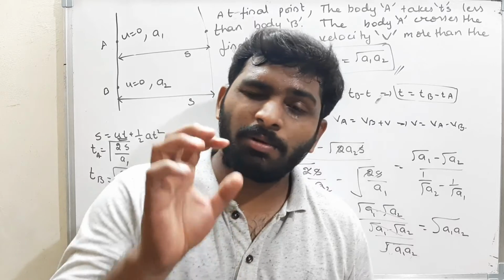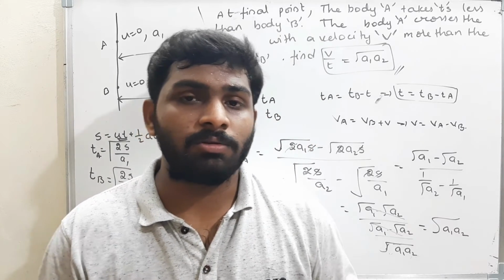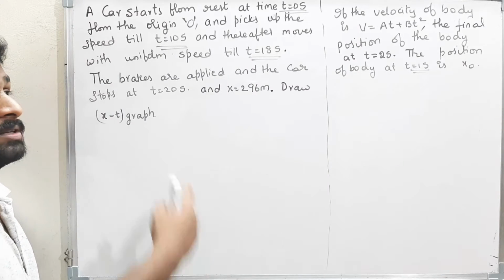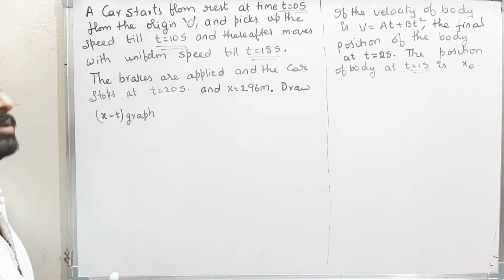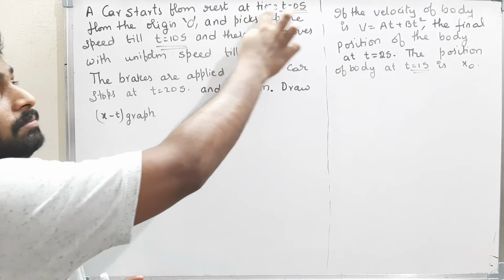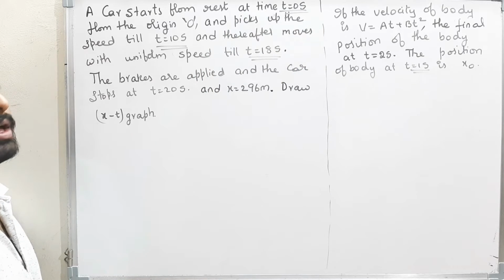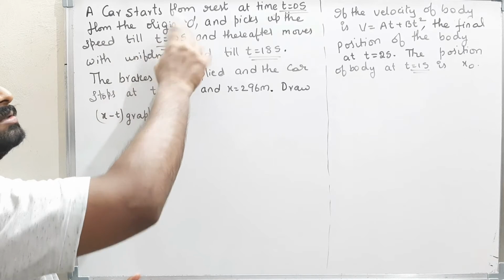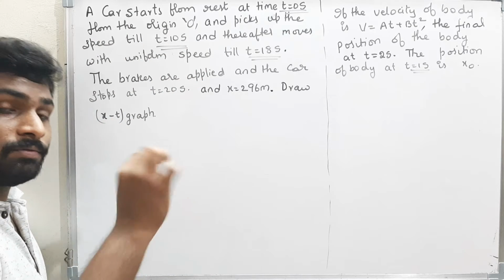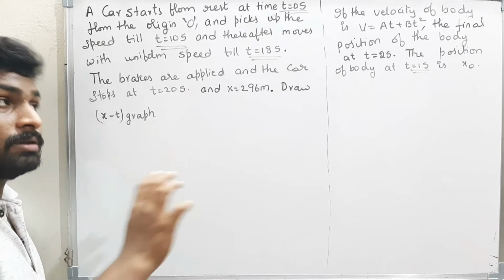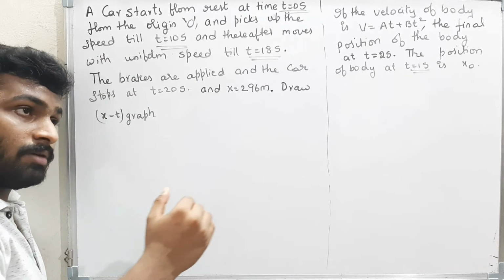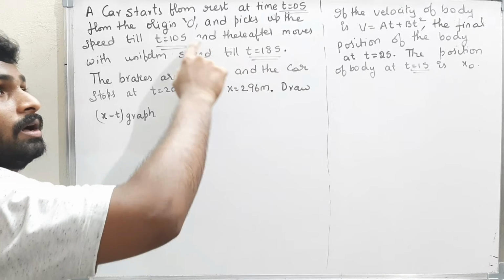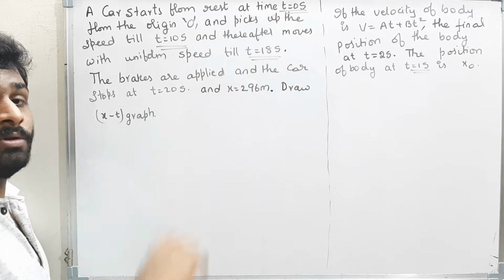This question is a little bit simple. Now we'll see it. There are two questions and these are very small questions. See the question. The car starts from rest at time t equal to 0 seconds and from the origin. That means the car is starting from rest and from the origin, and picks up the speed till 10 seconds.